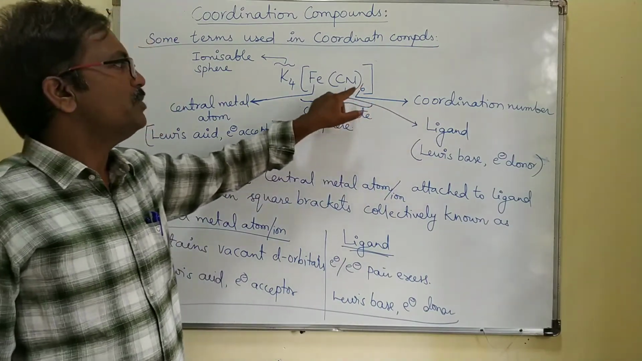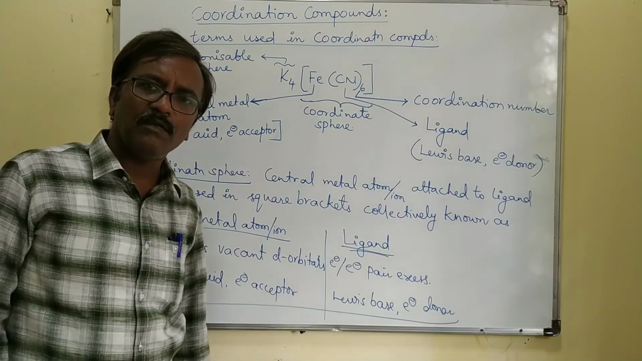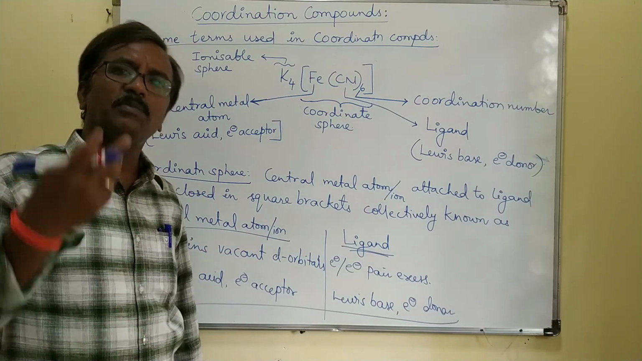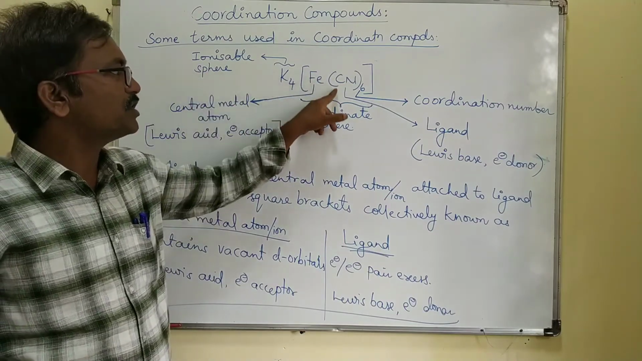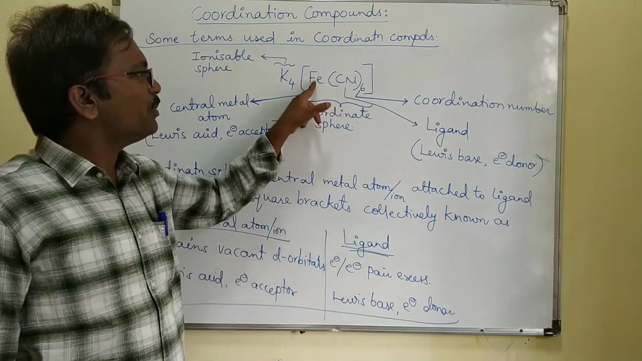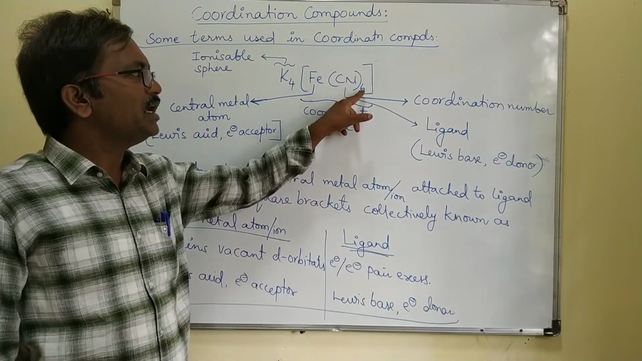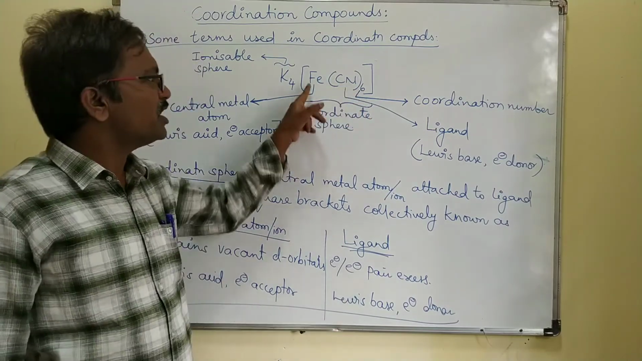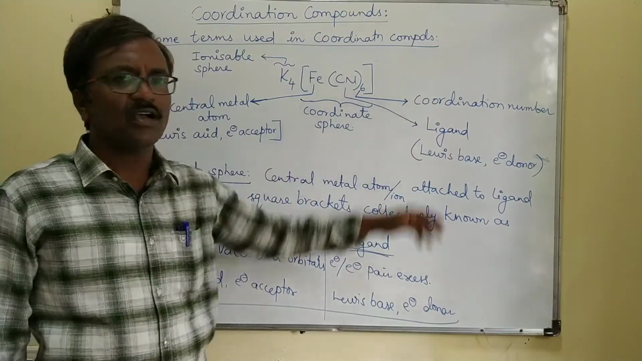Coordination number: how many ligands are surrounded by the central metal atom? It may be negative or neutral or both. You should not count outside the sphere; you should count within the sphere. Within the sphere, how many ligands are surrounded by the iron atom? That you call the coordination number. In this one, 6 CN ions are surrounded by iron. So 6 is the coordination number.